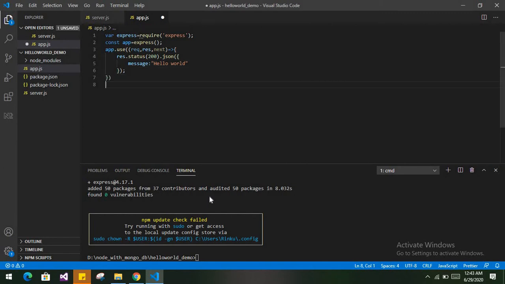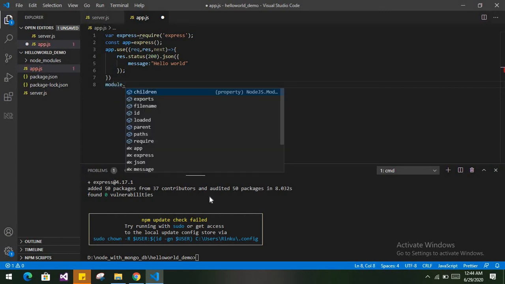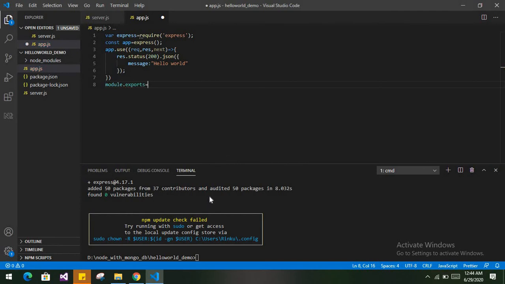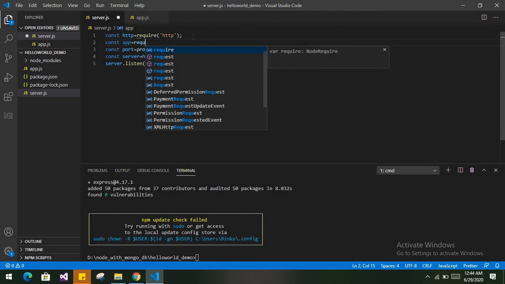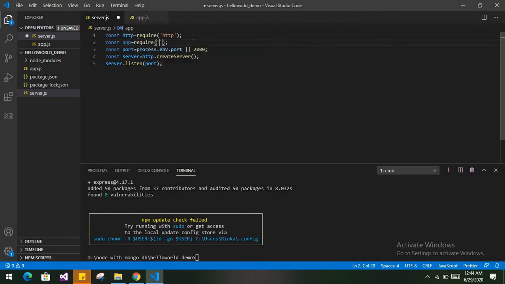And now we will export app.js so we can use it in server.js. Basically we export modules to import them in another file. So we export it so that we can import it here. Now const app equal to require, and we include that file here: dot slash app, and you pass this app to the server, so it will create the server and listen accordingly.